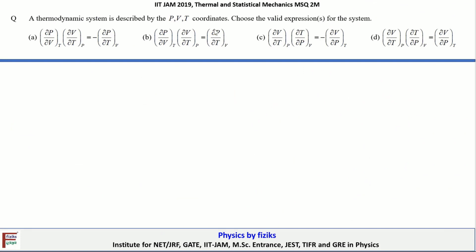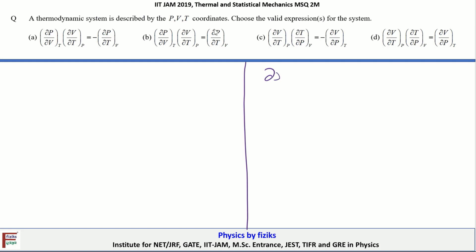The statement is, a thermodynamic system is described by the PVT coordinates. Choose the valid expressions for the system. Before we continue with the description of this problem, let's try to understand the reciprocity theorem. Because if we understand the reciprocity theorem, then we will be able to figure out which one is the correct option. This question is an MSQ type question having more than one option correct. So let's try to figure out which are the correct ones.